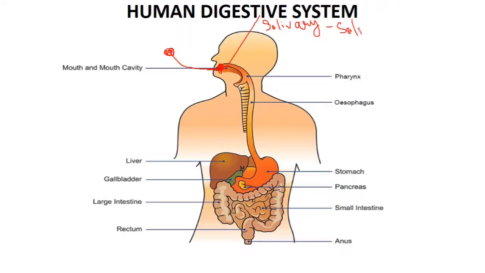Now saliva contains a digestive enzyme known as salivary amylase, and this salivary amylase acts on the starch which is present in the food. So you have to remember that the digestion of starch starts from the buccal cavity. Here the food is continuously chewed and made into a ball-like structure known as bolus. Now that is allowed to move into the esophagus.